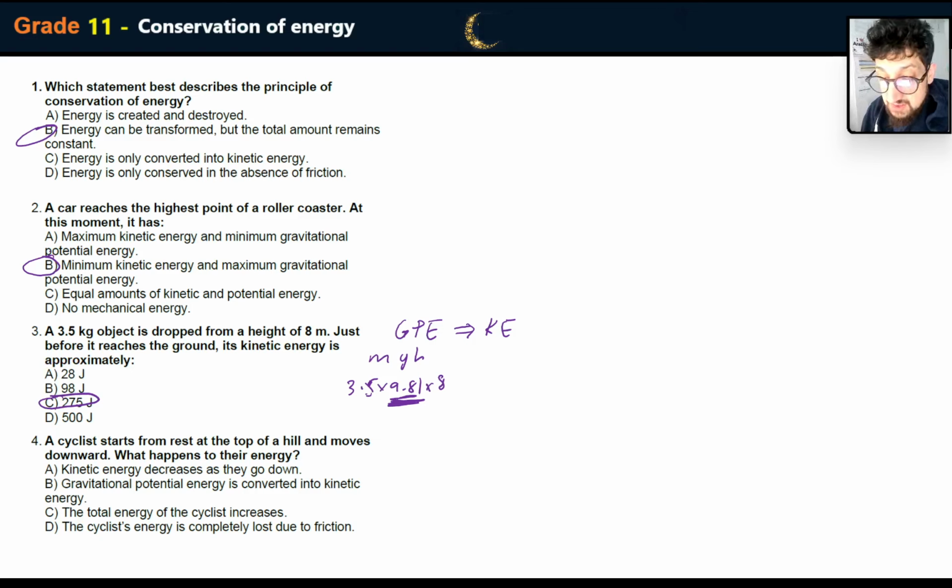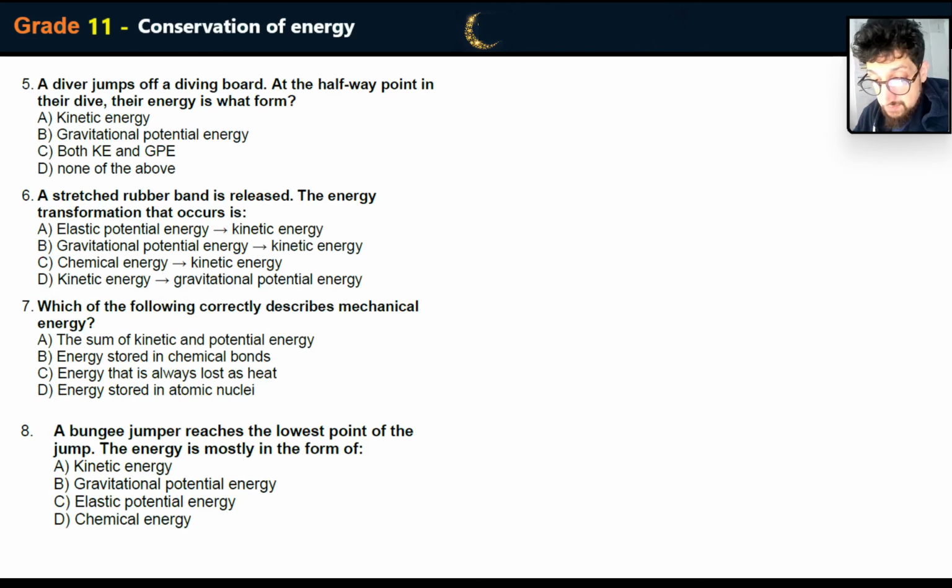Okay, number 4 says a cyclist starts from rest at the top of a hill and moves downwards. What happens to their energy? Of course, it's going to be converted from gravitational potential energy. So that's B as well. Next, a diver jumps off a diving board. At the halfway point in their dive, their energy is what form? Okay, that's interesting.